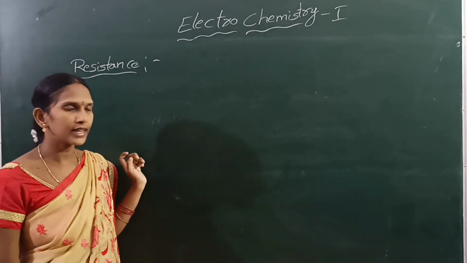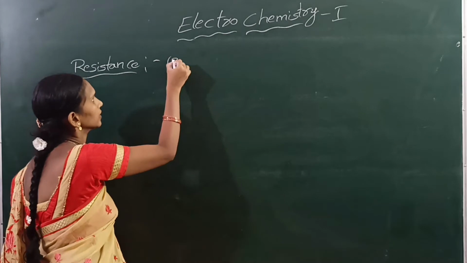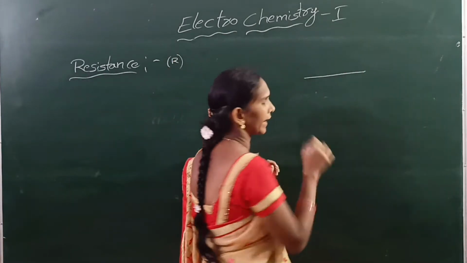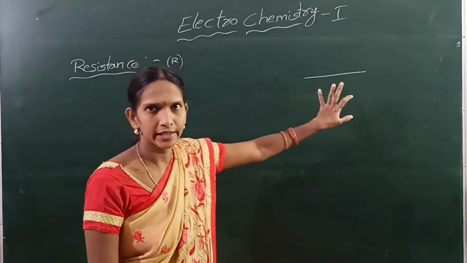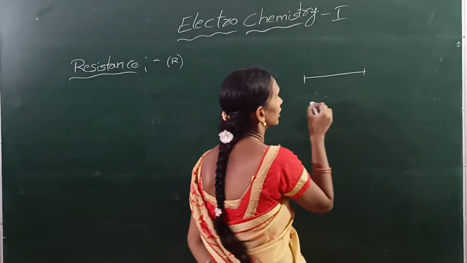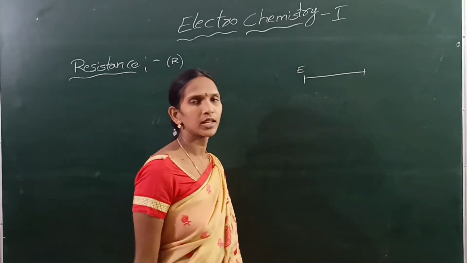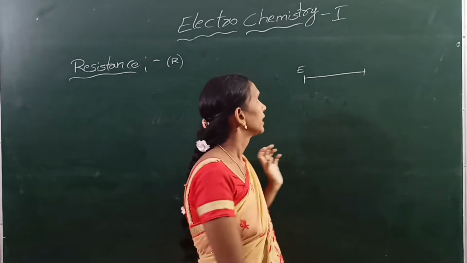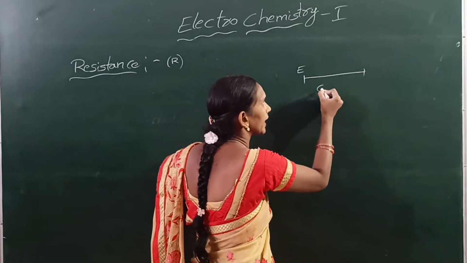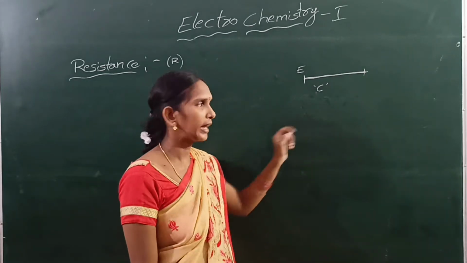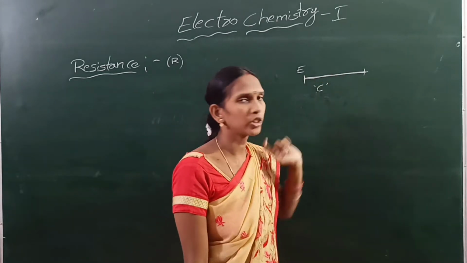Next, resistance. Resistance is indicated with R. Here I take a conductor. We apply a voltage E on the two ends of the conductor. Then a current C flows through it.